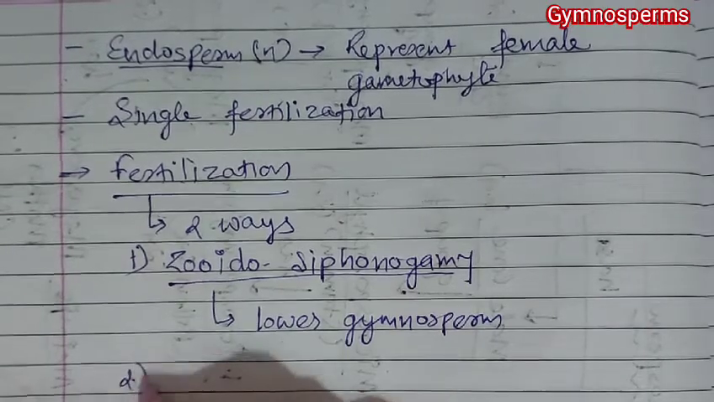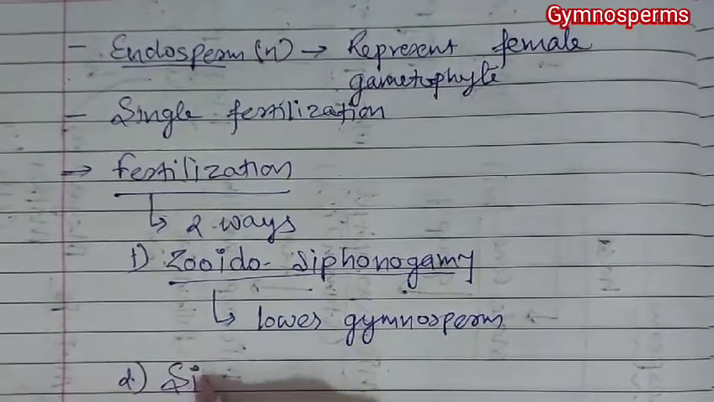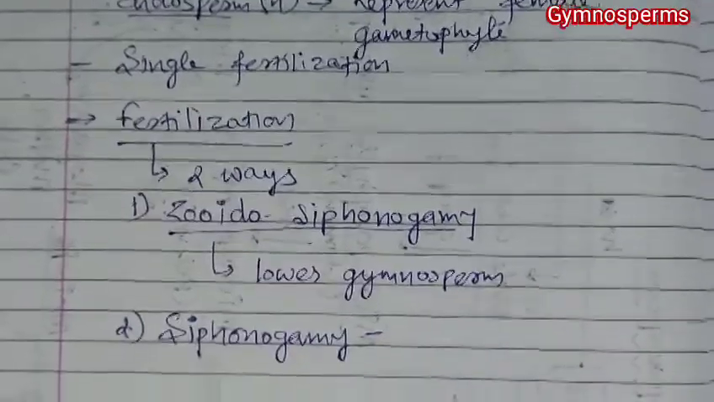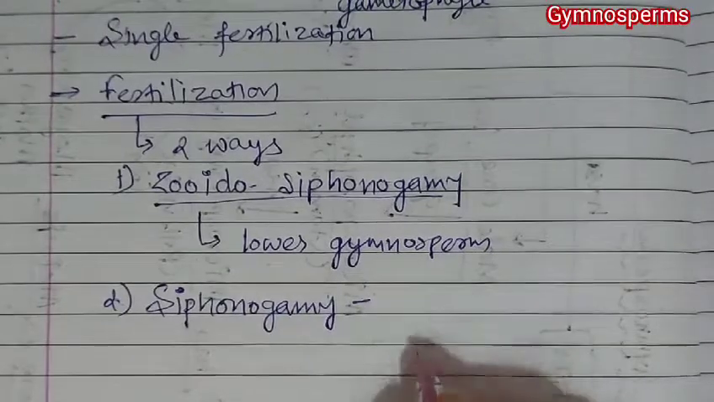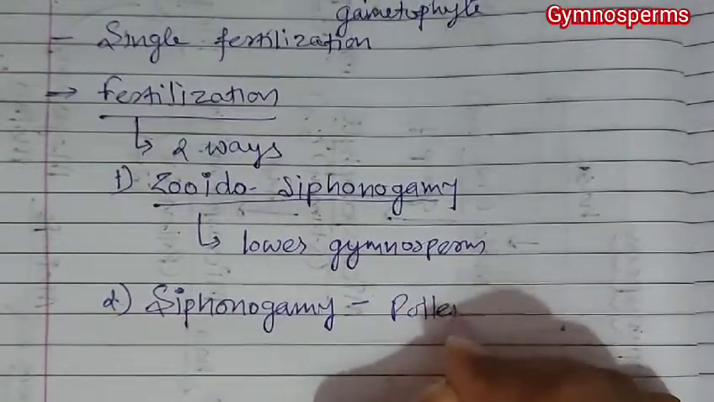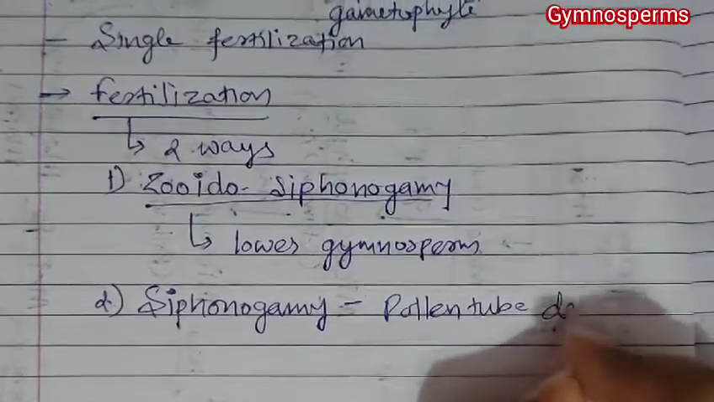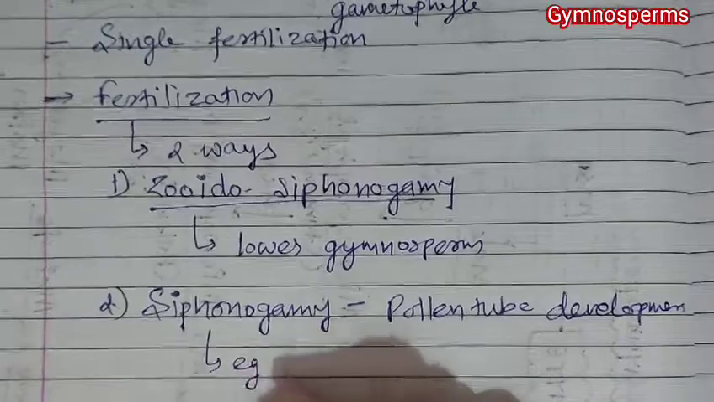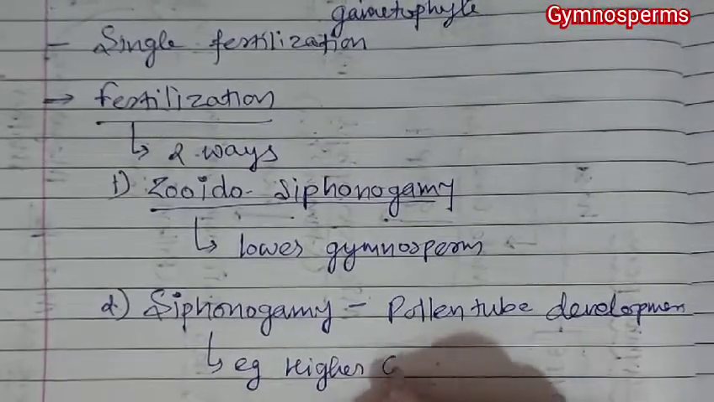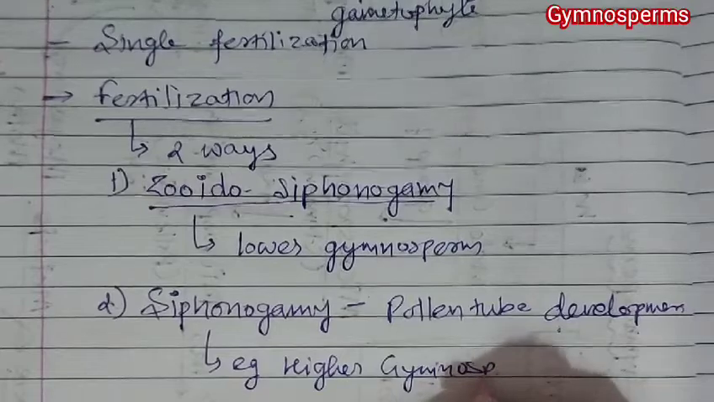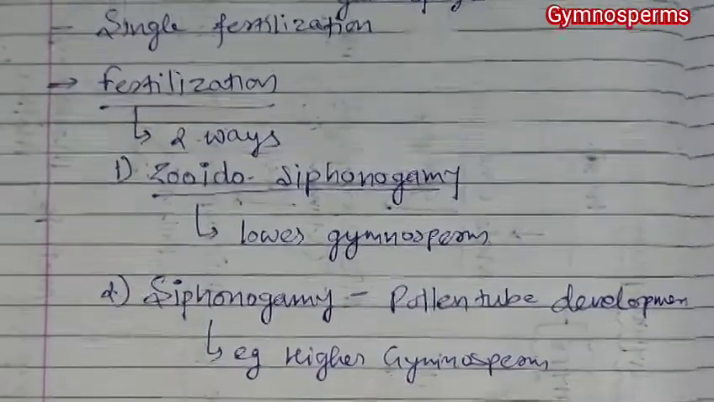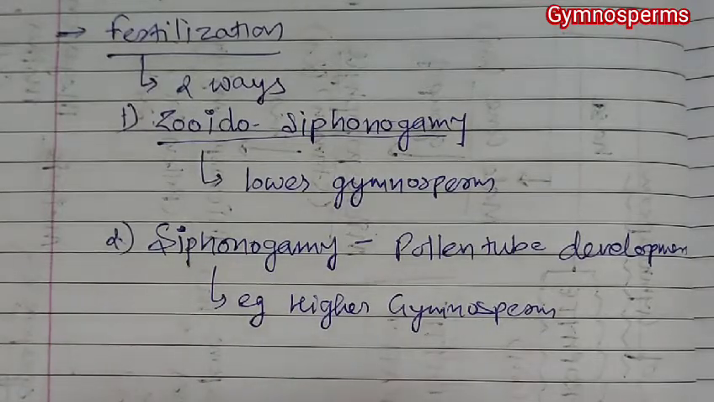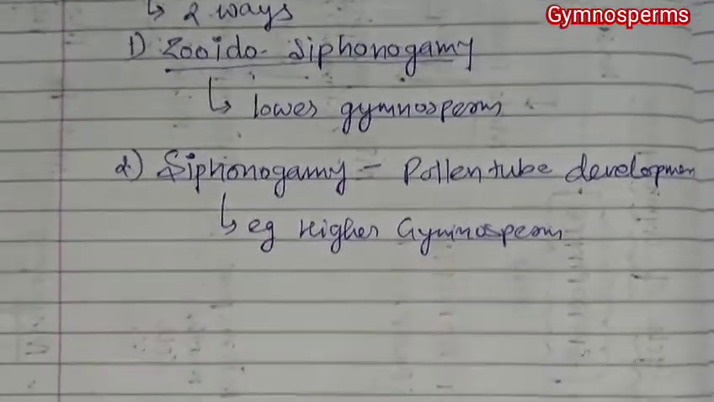But when we talk about the second type, that is siphonogamy, siphonogamy means pollen tube development, and this pollen tube development can occur in case of higher gymnosperm. So higher gymnosperms show this type of siphonogamy. So this is with respect to some of the inferences which we get.